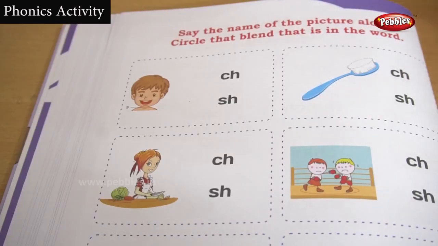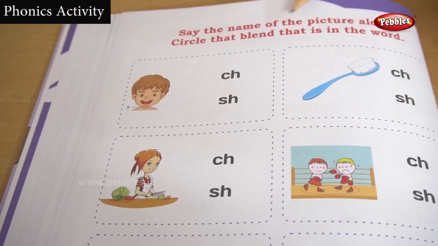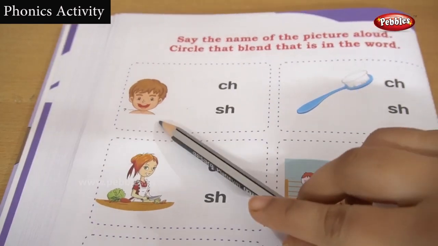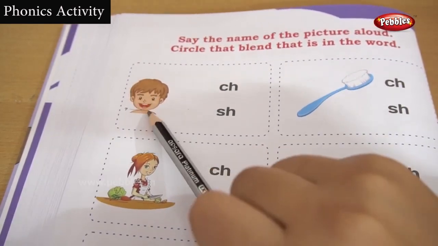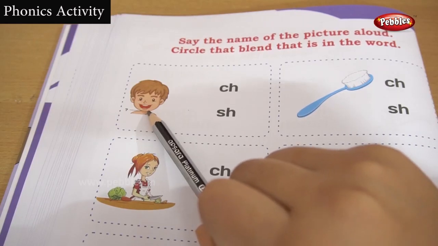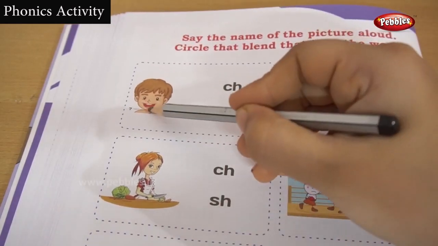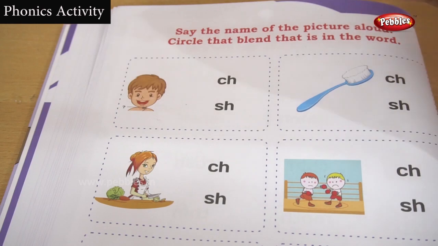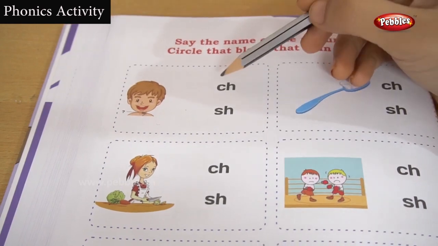Okay children, look at here. See the name of the picture loud. We have to say the name of each picture loud, and we have to circle that blend that is in the word. Okay, for example, listen here. They are given a line here. Just look at the picture carefully children. What is this? A chin, isn't it? Chin. Ch. We have to find out the sound.